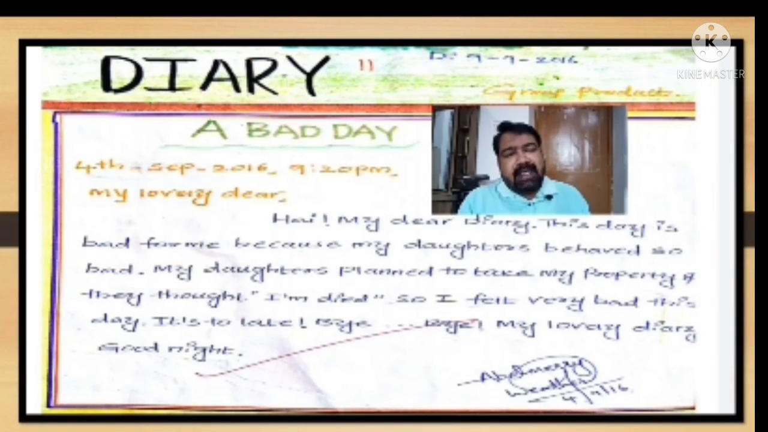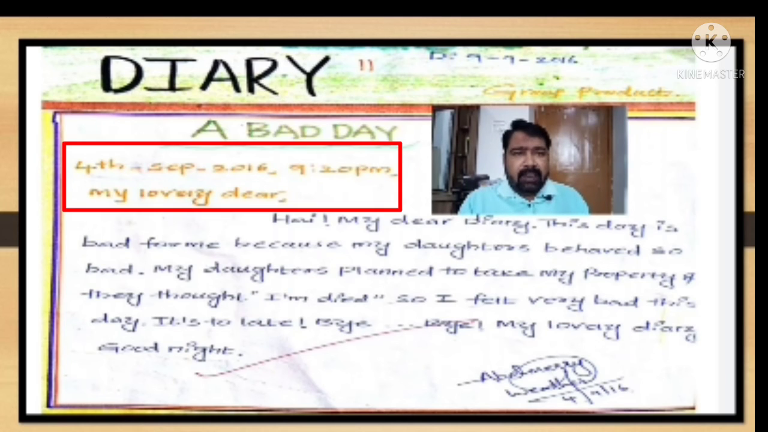Okay, now let us see one more model diary written by a group of students. You can see the heading there in capital, diary. Then, after, the context heading, a bad day. You can also write like this. No problem, you can put the heading on the top also. Then, after, date, time, and a salutation, my lovely dear.